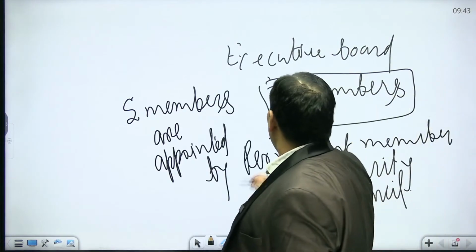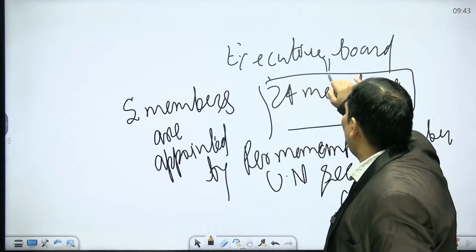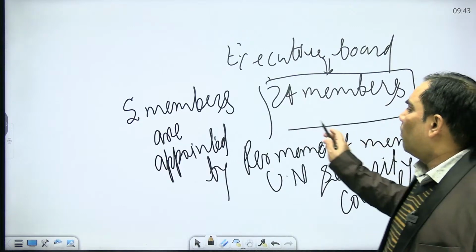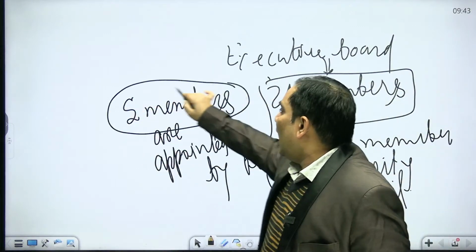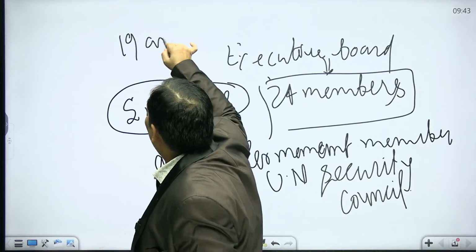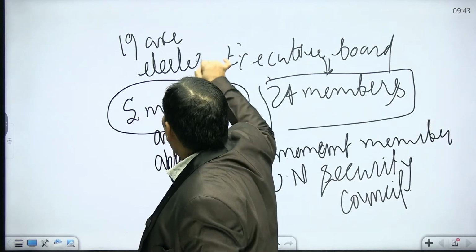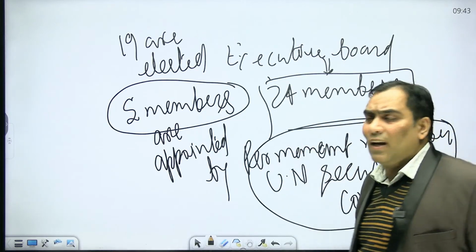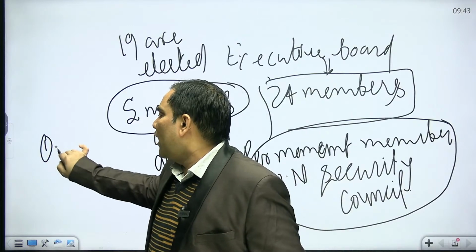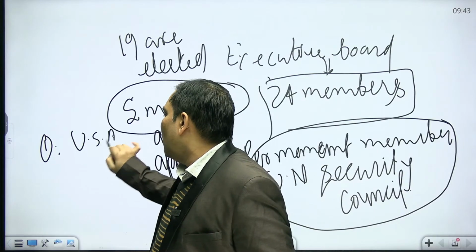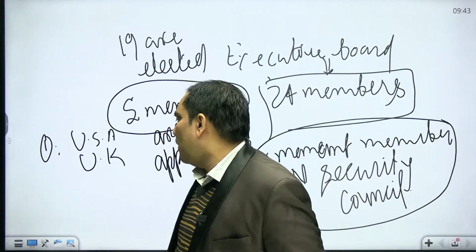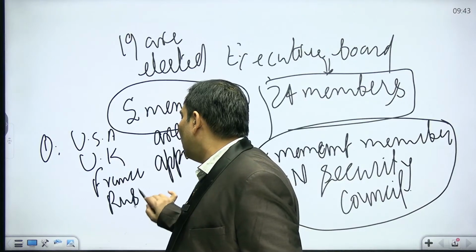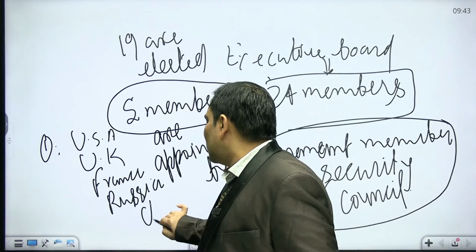Be very clear that this executive board has 24 members. That is the executive body of the IMF, and out of 24 members, 5 are appointed and 19 are elected. These 5 members are appointed by the permanent members of the United Nations Security Council. And who are the permanent members? The USA, the United Kingdom, France, Russia, and China.